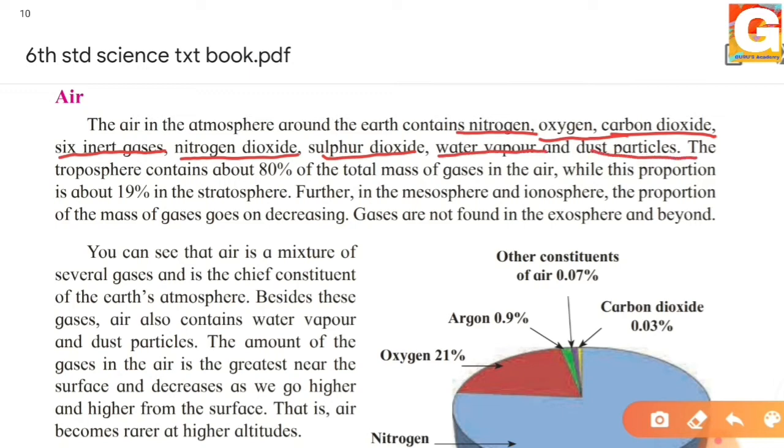As we have seen the layers of our atmosphere, we can also see that about 80% of these gases are contained in the troposphere. Troposphere is the first layer from our Earth's surface, and it has the most of the total mass of gases in the air. The same proportion of these gases is about 19% in the stratosphere.